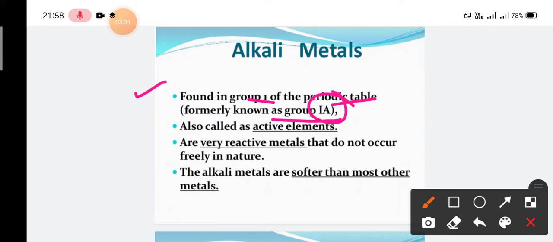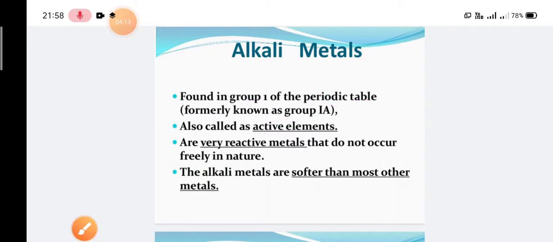They are also called active metals or active elements. They are very reactive metals and do not occur freely in nature. Remember, as alkali metals are highly reactive, they do not occur freely in nature, and alkali metals are softer than most other metals. You can see this in daily life: sodium, lithium and other alkali metals are much softer than metals like iron, copper and nickel. Let's move to the next slide.